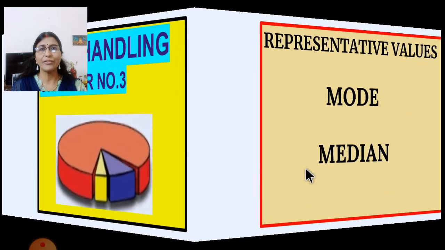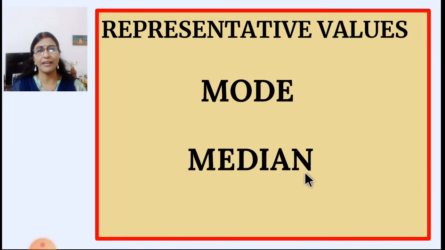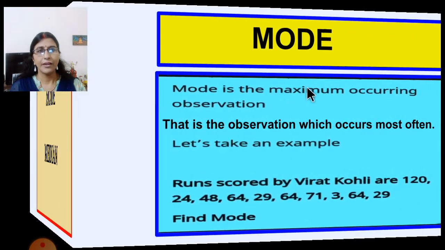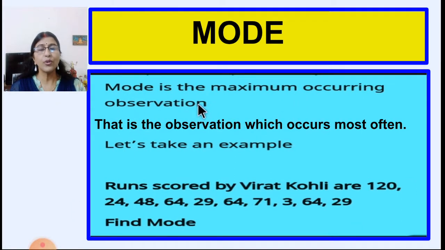And today we are going to learn about other two forms of representative values, that is mode and median. Now mode, what is mode? Mode is the maximum occurring observation. That is the observation which occurs most often.